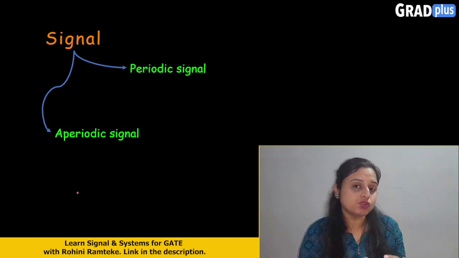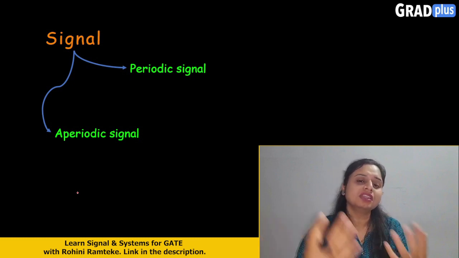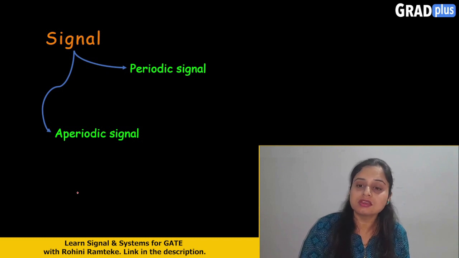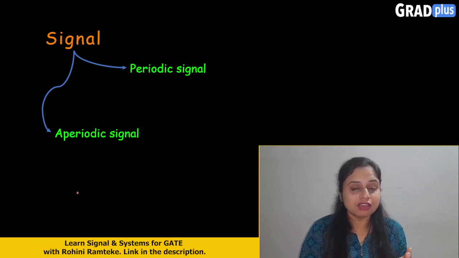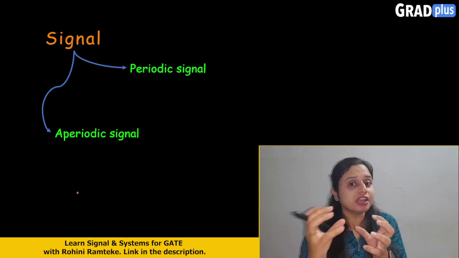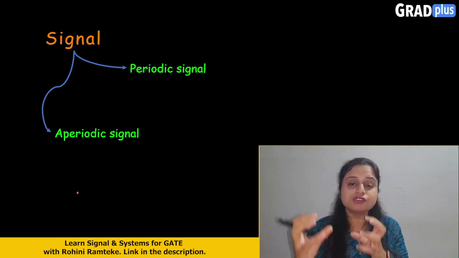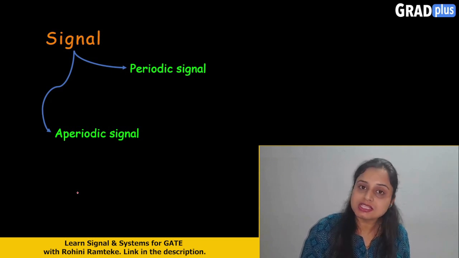And if any signal is not repeating itself after every particular period of time, that will come under the aperiodic signal. So for the periodic signal, basically the sine wave, the triangular wave, the square wave, those signals will repeat after every particular interval of time. Therefore those signals will come under the periodic signals.